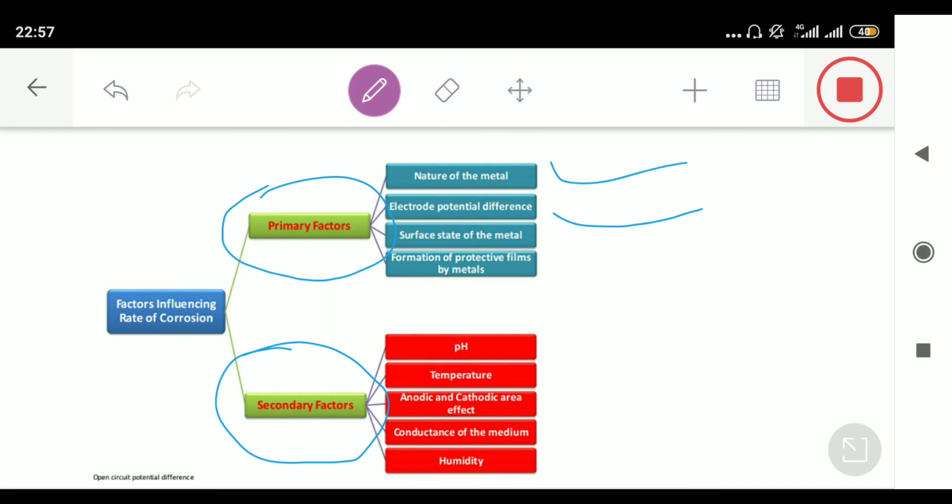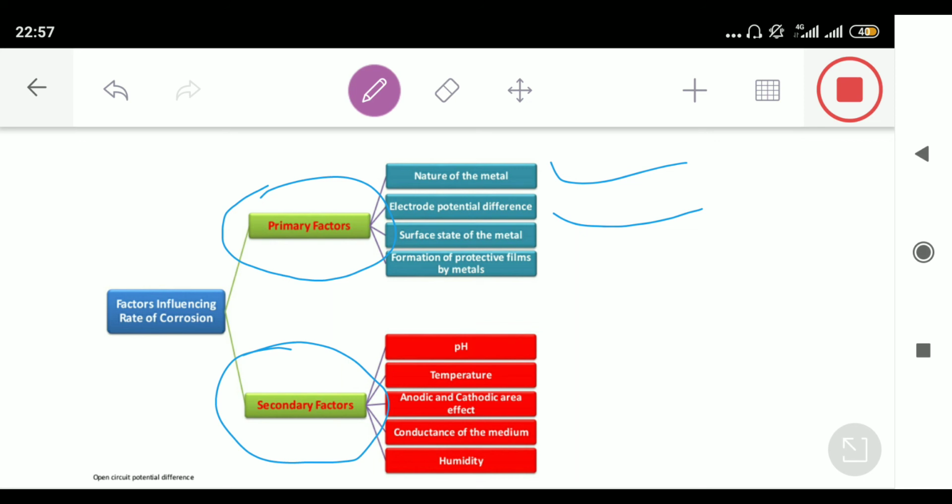If the electrode potential difference between the two metals is more, then the rate of galvanic corrosion will be faster. So iron will corrode faster in presence of tin, rather than if it is kept in contact with a metal having less difference, right?